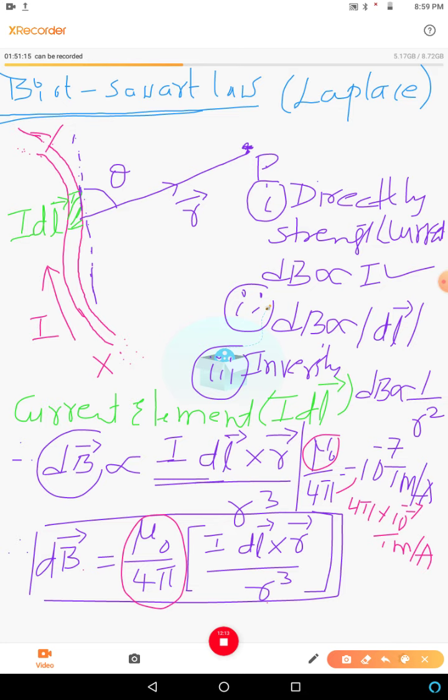So this Biot Savart's law is similar to the law of electrostatics, the Coulomb's law in electrostatics. So this equation can be written in the scalar form. How? You know dl cross r, that is a cross product, gives sin theta. So therefore the equation can be written as dB, the magnetic field produced by the small element, is equal to mu naught by 4 pi into I dl sin theta divided by r square.